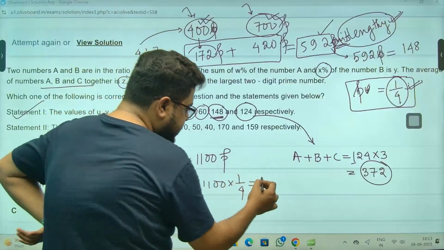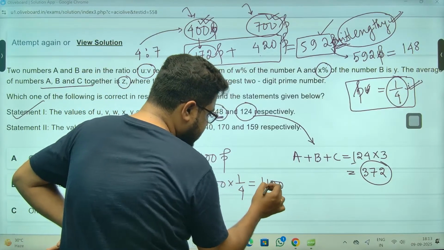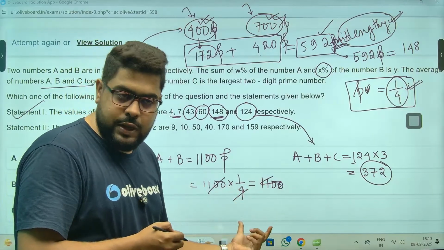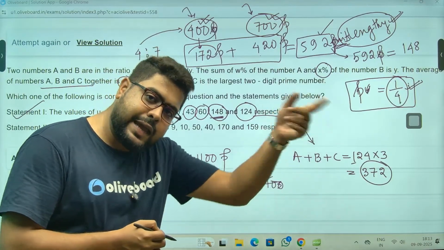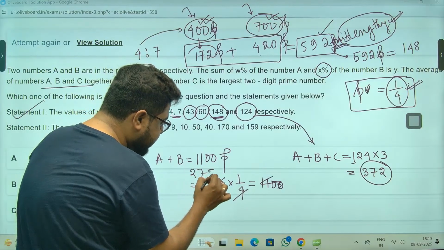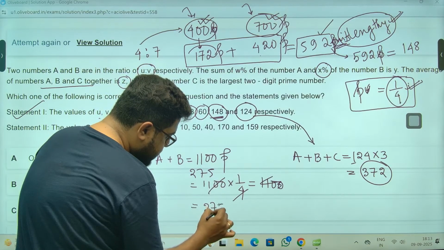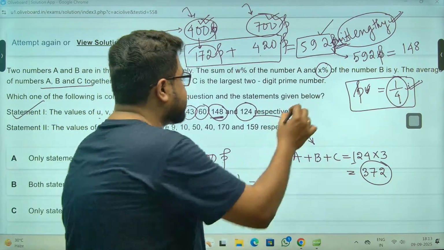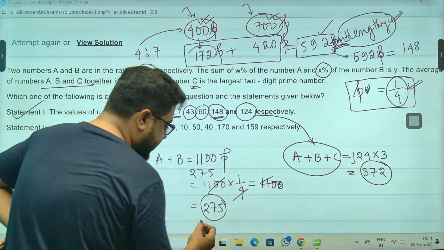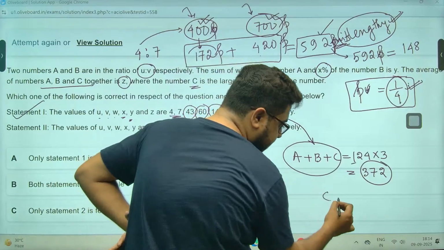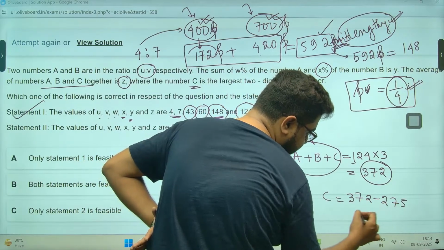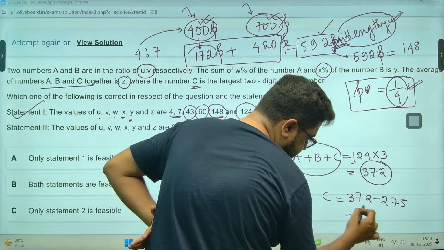So 1100 into, acha, so I'm just doing the calculation, sir. This is 550 by 2. 1100 by 2 is 550. Again, 550 by 2 is 275. So then how much will be C? Because they are asking C. A plus B plus C is this. A plus B is this. So C I can write 372 minus 275, which I'm getting 97.